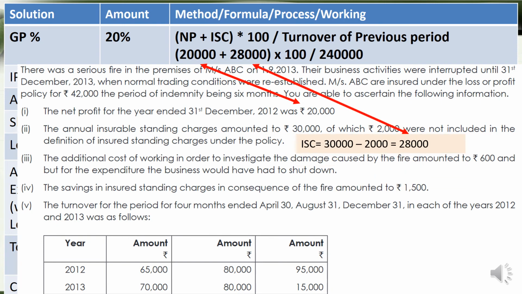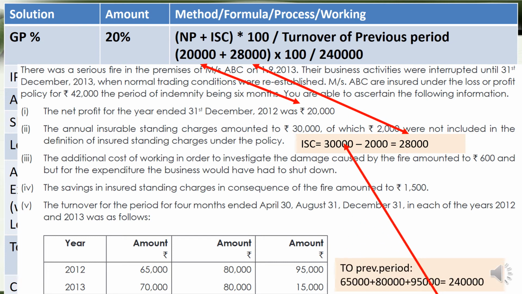And then the ISC, which is the insured standing charges. It is given as the annual insurable standing charges: insurable standing charges is 30,000, of which 2,000 were not included. That means the insured standing charges are 30,000 minus 2,000, which is 28,000. So the 28,000 comes here.